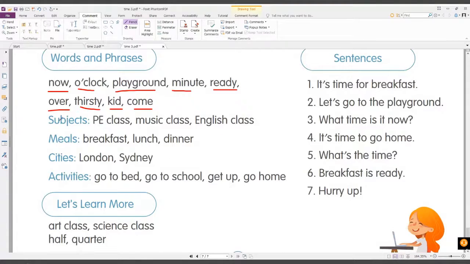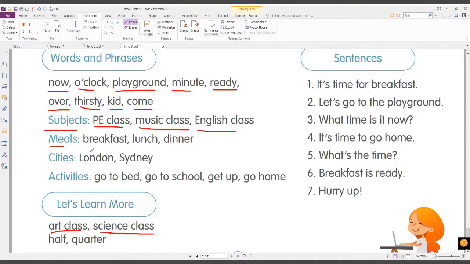Okay. So let's read all the subjects. So you can say PE class, music class, English class, art class, science class. All right. Okay. So we have all the meals.